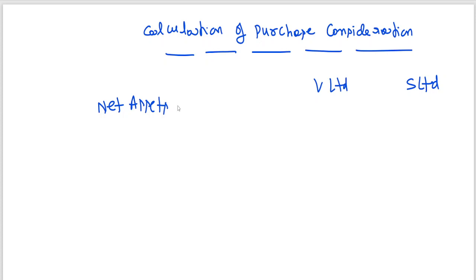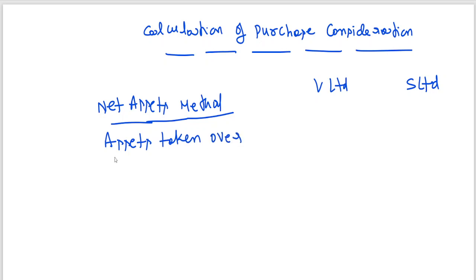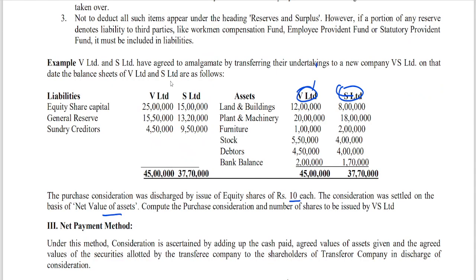I am following the net assets method. Assets taken over minus liabilities. What is the liability you are having here? Only sundry creditors. Assets minus liabilities is equal to purchase consideration.